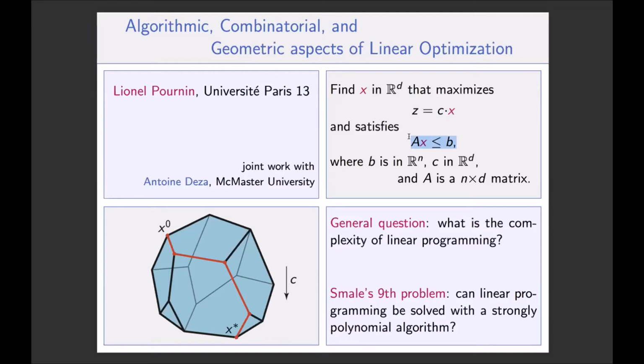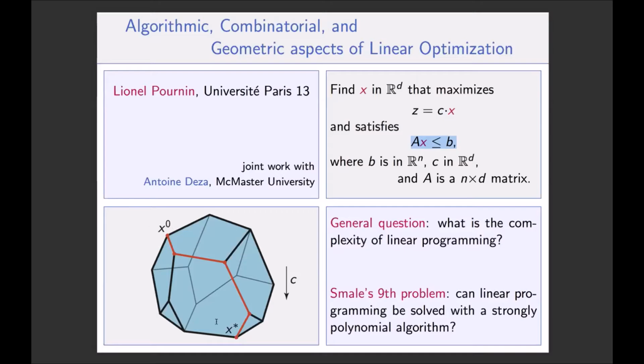So you have n scalar inequalities, and you can write it as a matrix inequality like this, where the matrix has n lines and d columns that correspond to the coordinates.